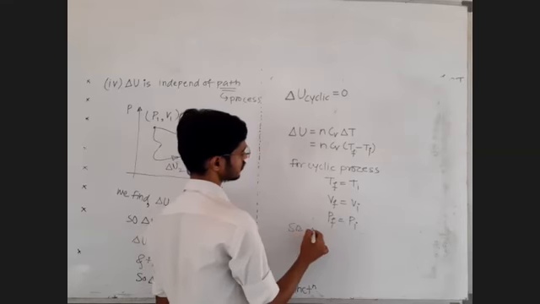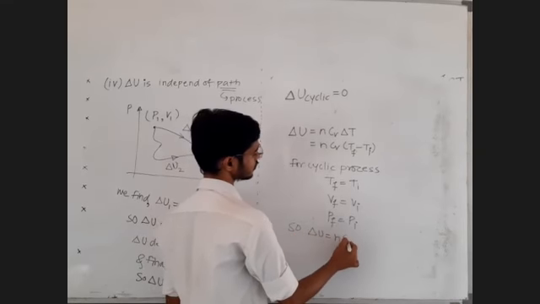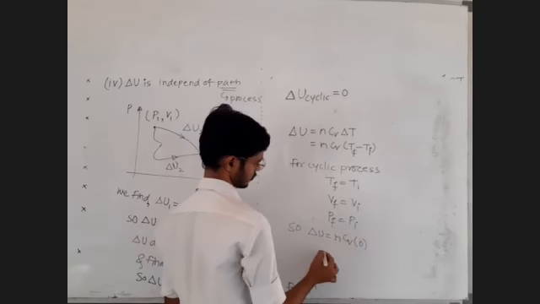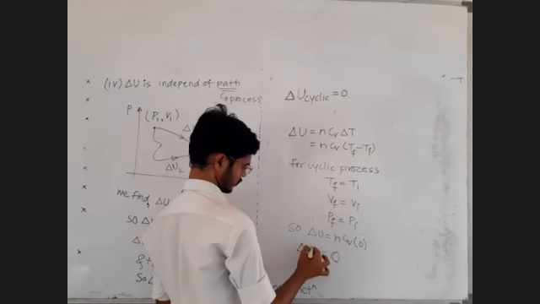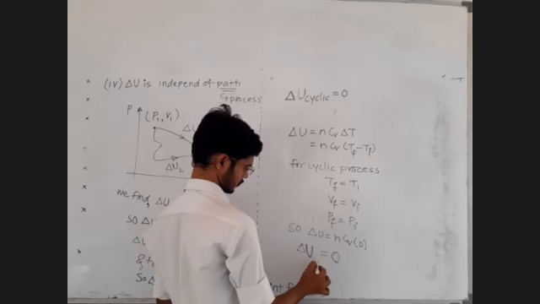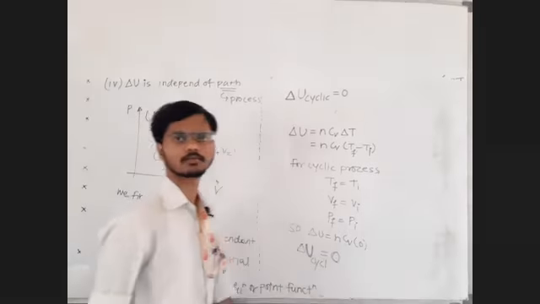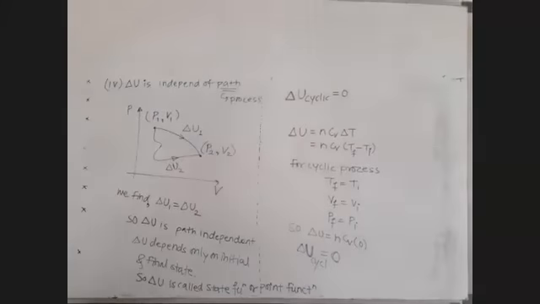So delta U is equal to n Cv times 0, that is 0. Delta U of a cyclic process is certainly 0.